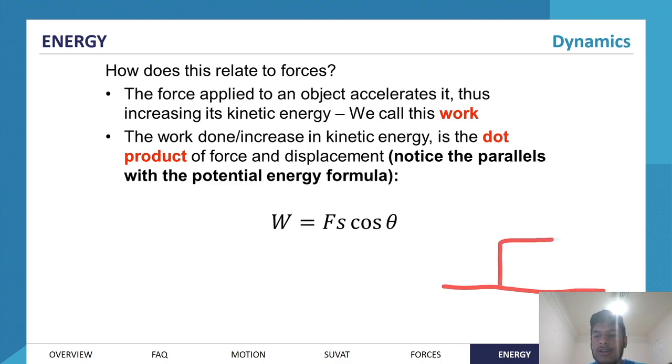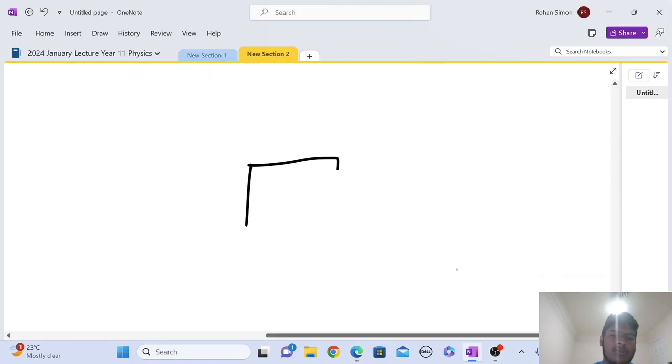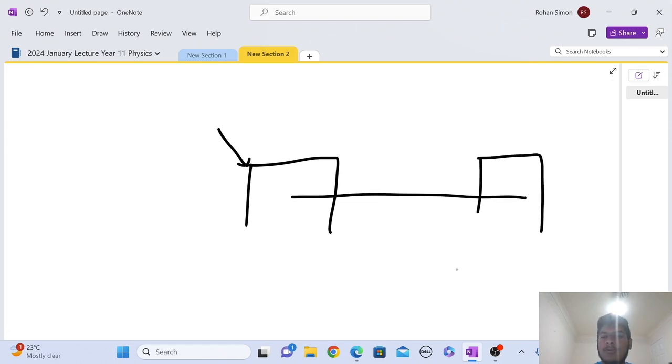It's okay to say that we're interested in the force. So if we move an object from here to maybe here, traveling a displacement of s, we're interested in the component of the force. This was theta. We're interested in the component of the force that's in the direction of motion. So that's only this horizontal component here. We're not interested in the vertical component, we're only interested in the horizontal component, and that's where W equals Fs cos theta comes from. So we have our block, and we have a force angled, and some point later, the block's traveled some displacement forwards s. This angle in here is theta.